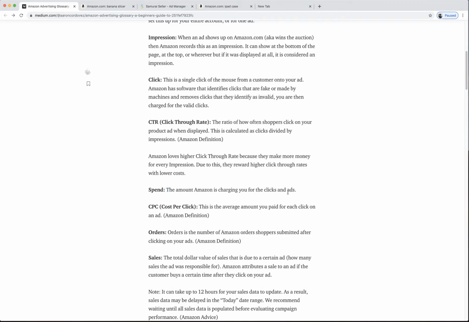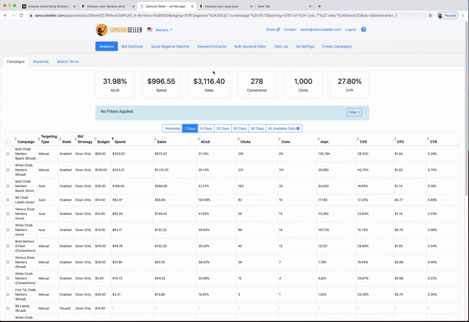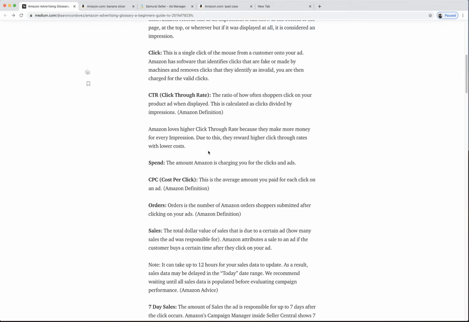Spend. The amount of money Amazon's charging for clicks, that's very easy. And you'll see that, if you go here, this is the Samurai Seller dashboard, but you can see spend is right here. Pretty simple. In the last 7 days, this campaign right here spent $300.